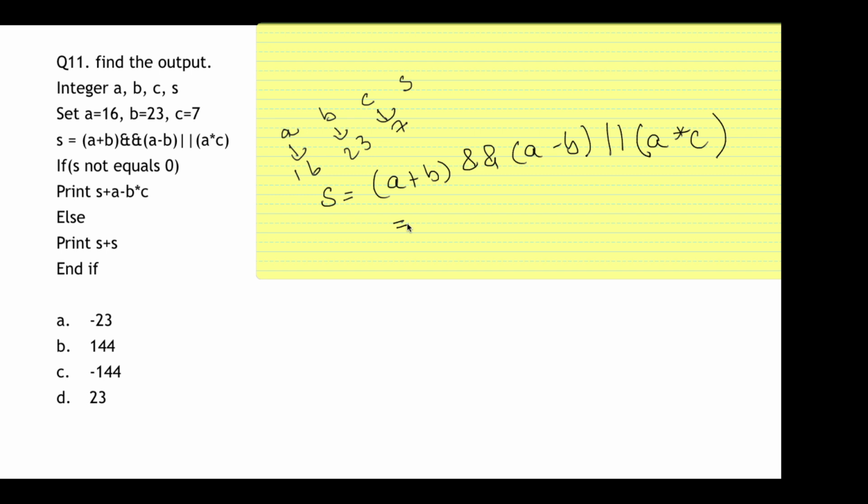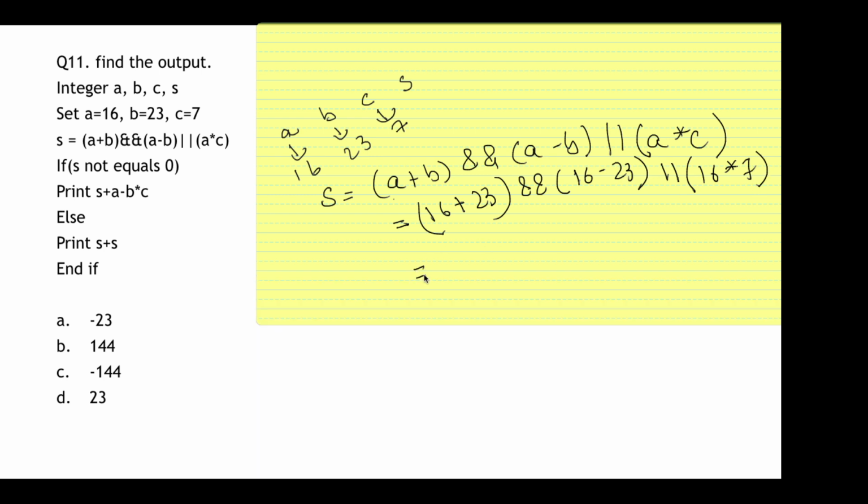Now we need to first execute this. If you execute this, it will be 16 + 23 and 16 - 23 or 16 * 7. So 16 + 23 is 39, this will be minus 7, or 122.